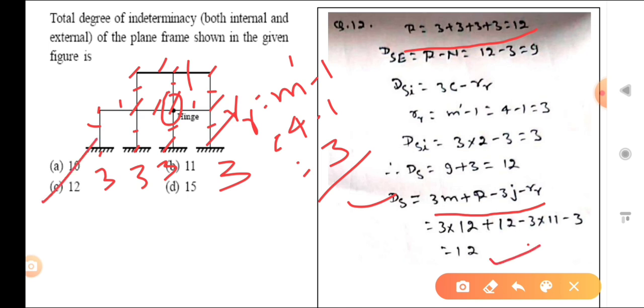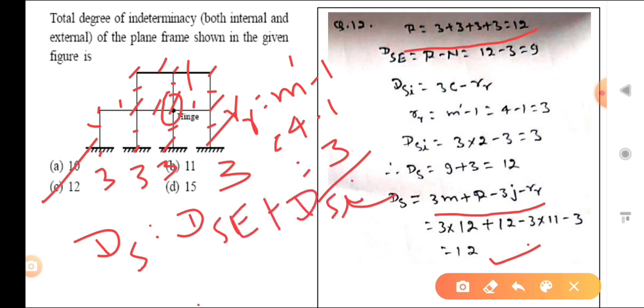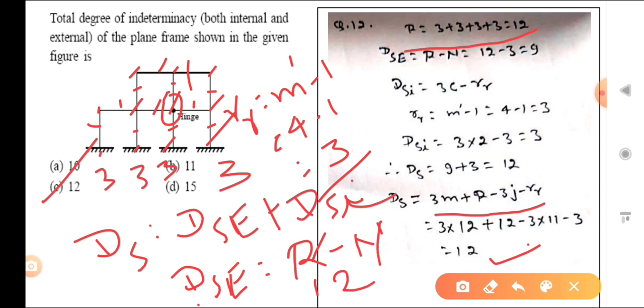Second method, you can also find Ds. Ds is equal to DSE plus DSI, and Ds is what? External reactions. So the external reactions are related to support reactions, and that is equal to R minus n. What is the R? 3 plus 3 plus 3, 12, and what is the n? 3. So DSE will come 9.